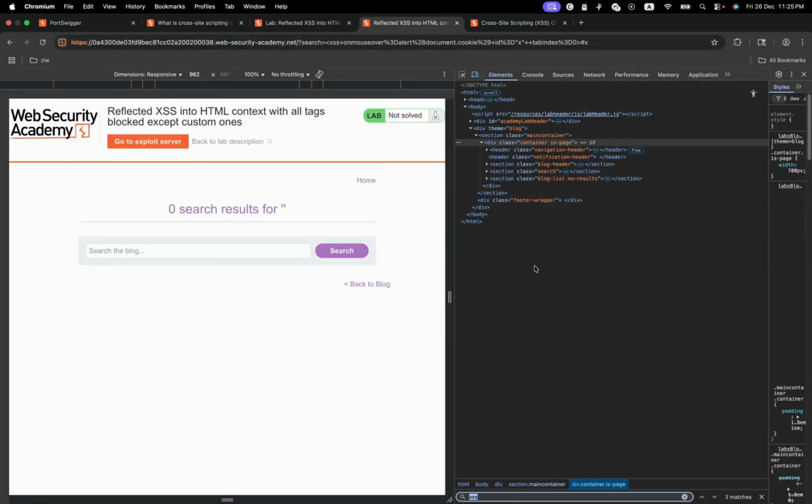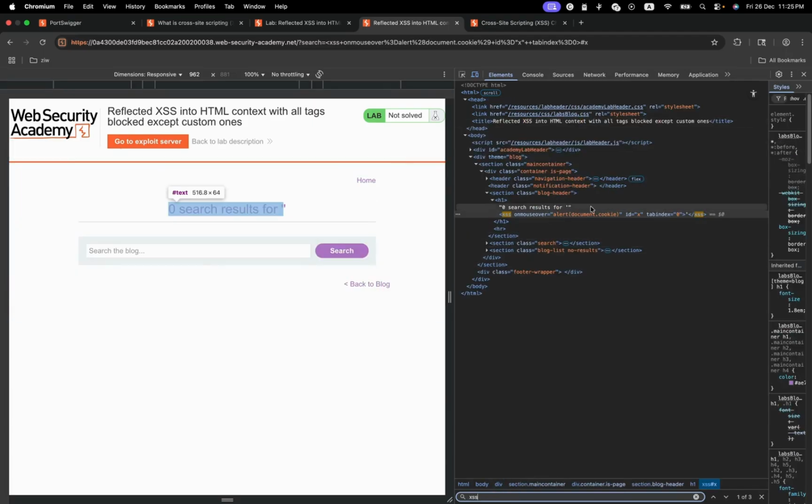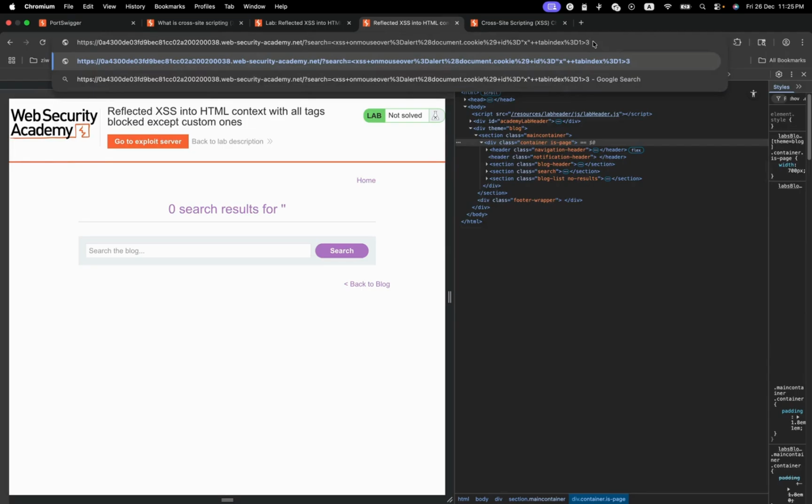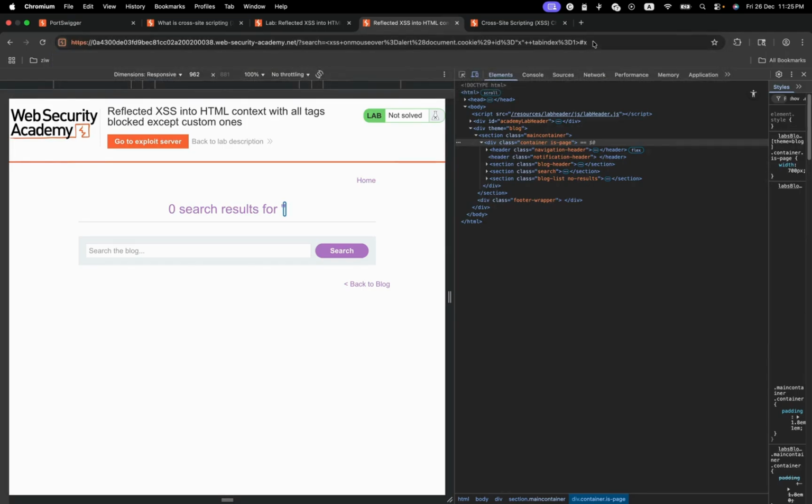Let me search XSS. Let's add the tabindex to something like 1 and see if that will work. Add hash x. It didn't work. There's an issue.